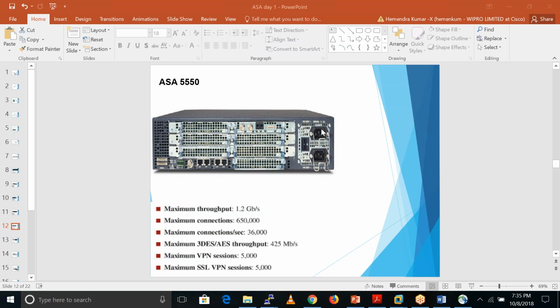It also has two power supplies. If one power supply goes down somehow, there is a redundant power supply. Because in an organization we don't have any downtime. If this firewall goes down for 1 hour, then we lose lots of things, right? So everyone has around 2 firewalls in HA, with lots of redundancy.